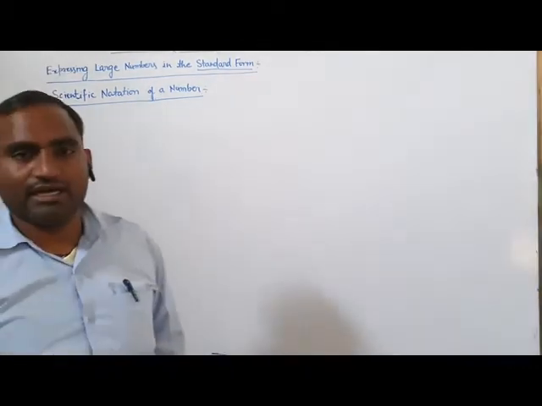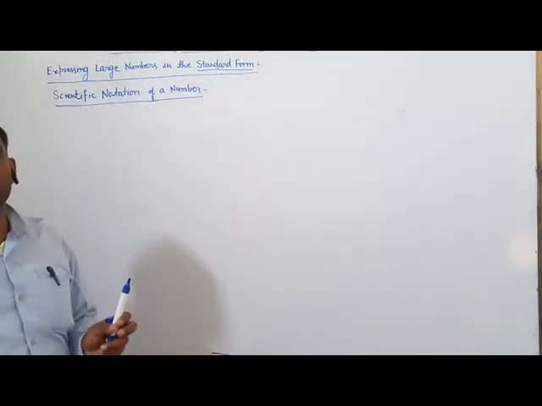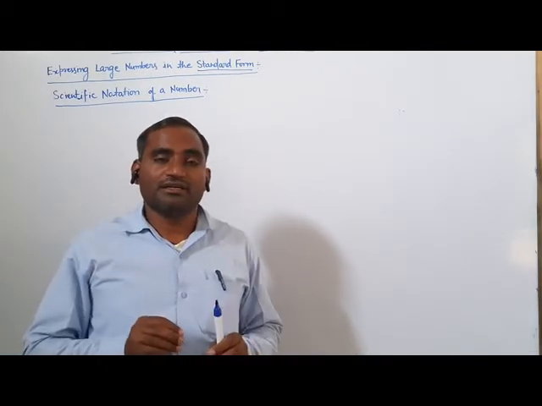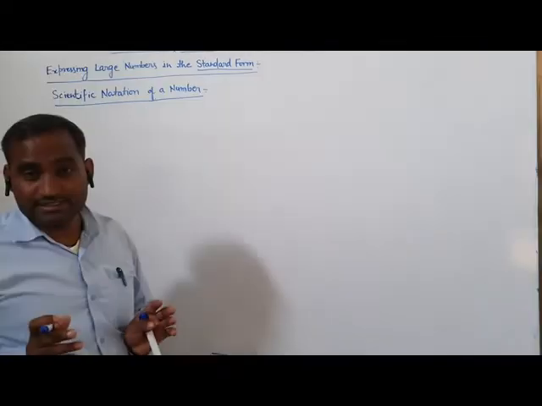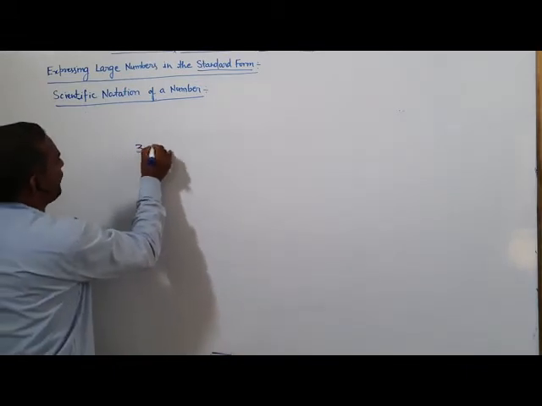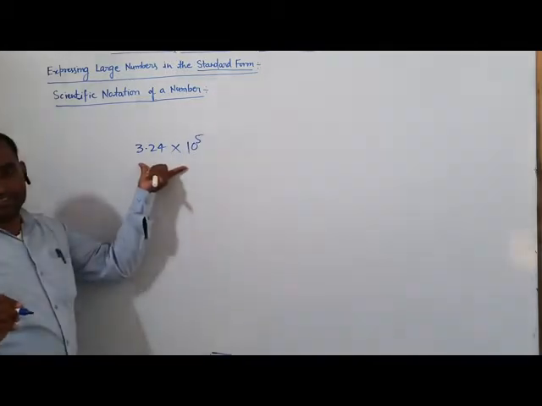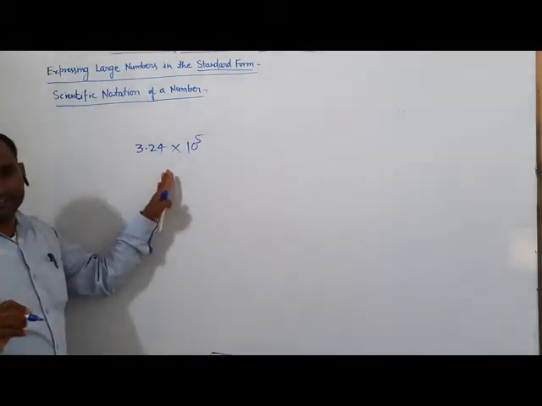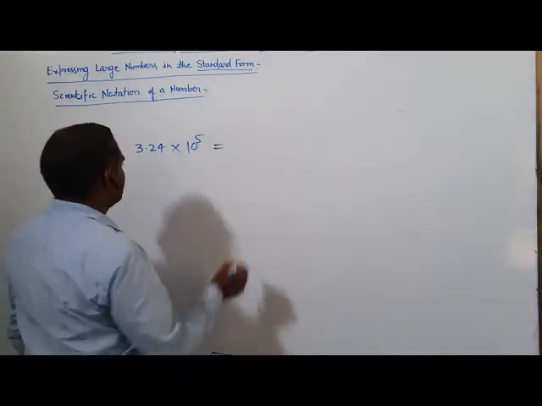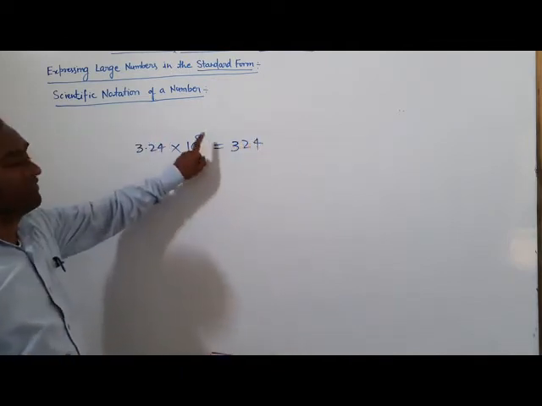So I think all of you have understood how to express large numbers in standard form, and now you will also change standard form into general form. For example, 3.24 into 10 raised to the power 5. This is standard form, and you have to convert it into general form, the large form. Then 3 2 4. What is the power of 10? 5.